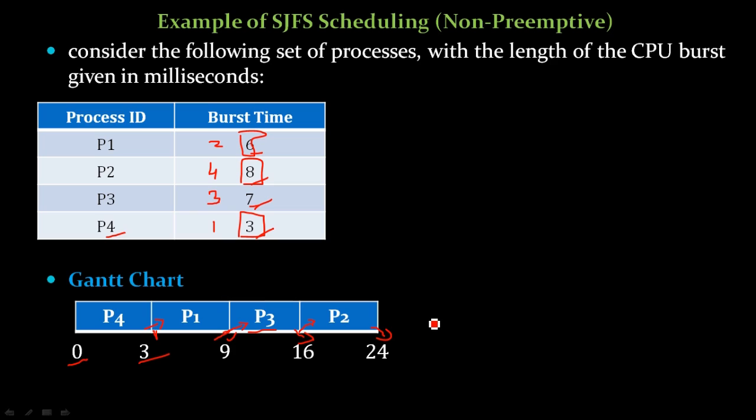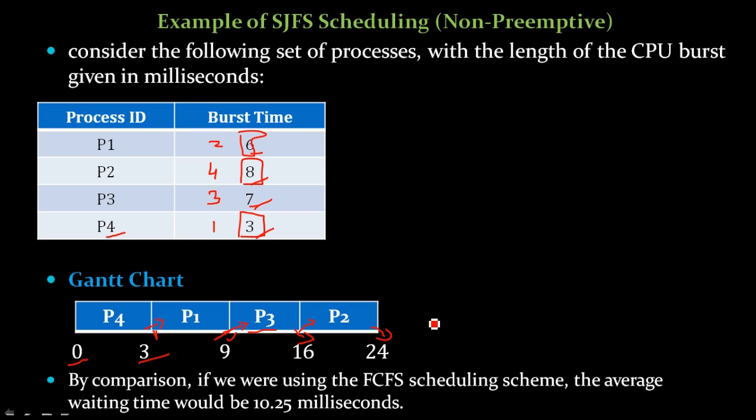First understand the burst times, then you need to find the shortest or the smallest one among these four. The smallest has to be assigned first in the Gantt chart and it should complete its burst time, and then you can go for the next shortest CPU burst time process.